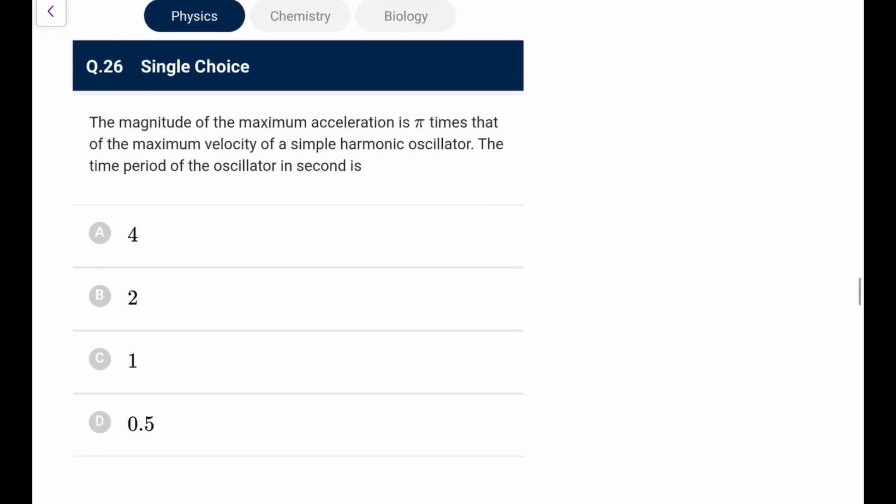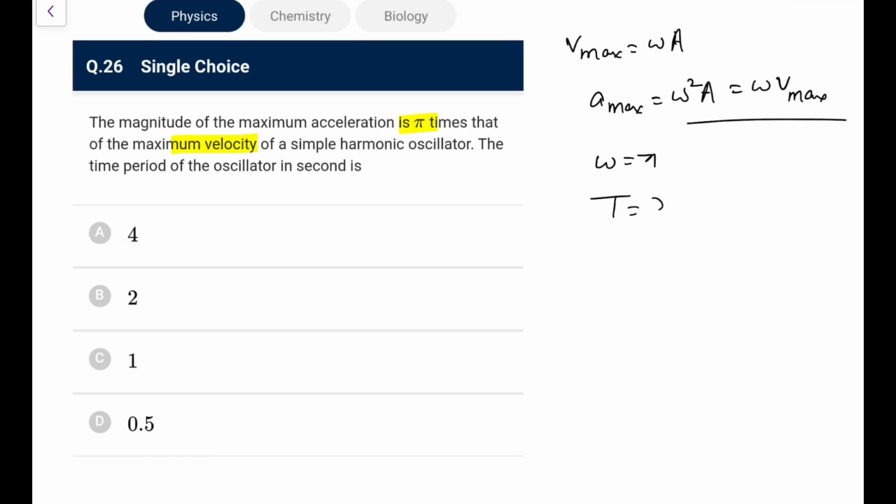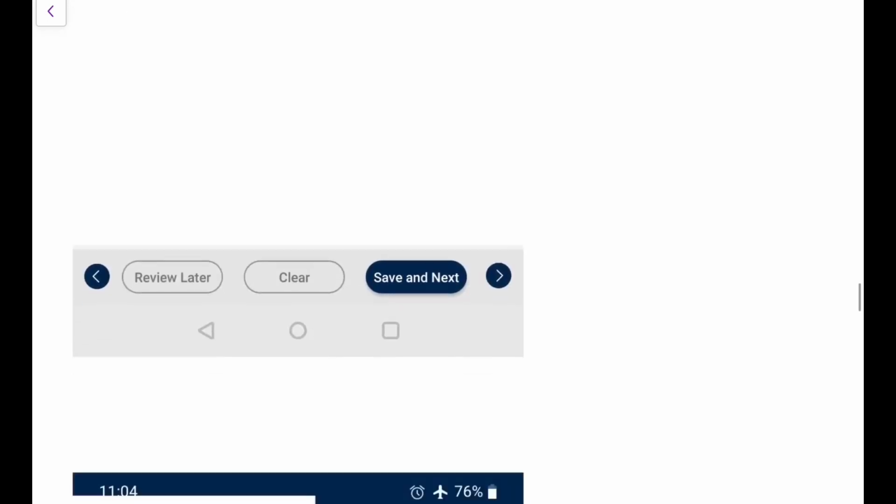The magnitude of the maximum acceleration is pi times that of maximum velocity of SHM. The time period is? So if you remember, Vmax of SHM is omega A, and A max is equal to omega square A, or you can say that is omega times Vmax. So clear cut, omega is pi, so time period is 2 pi by pi, that is 2 seconds. Again an easy question for you, it won't take much of your time.